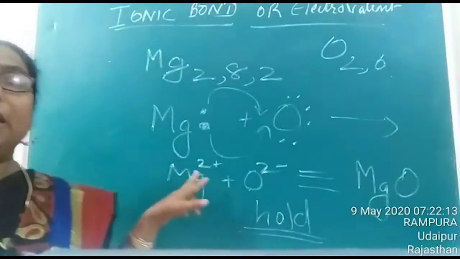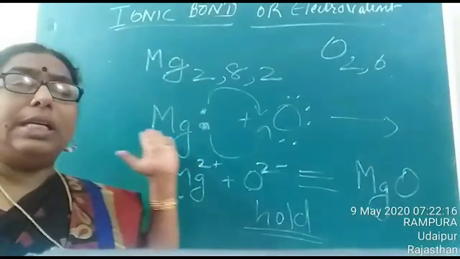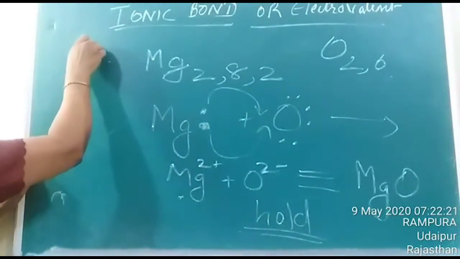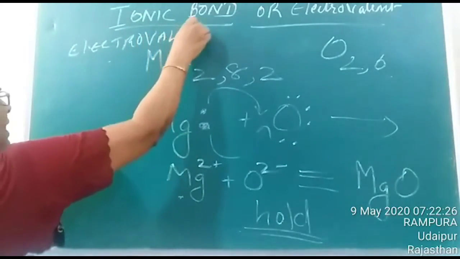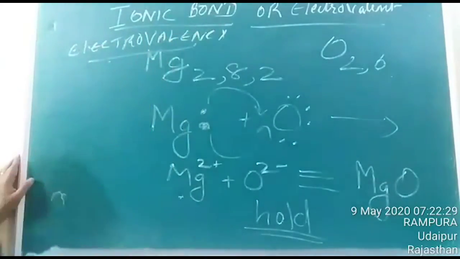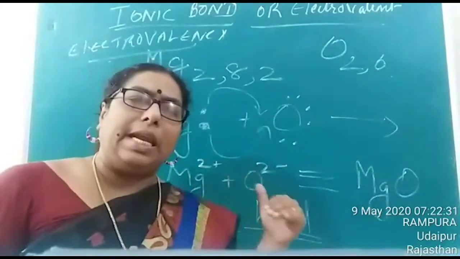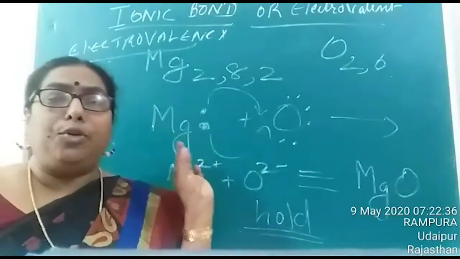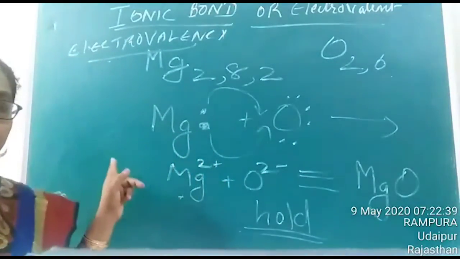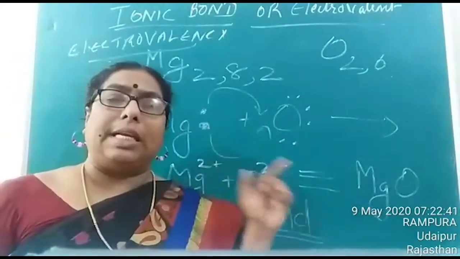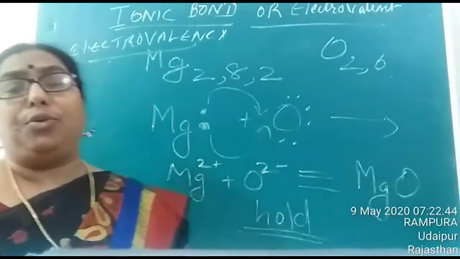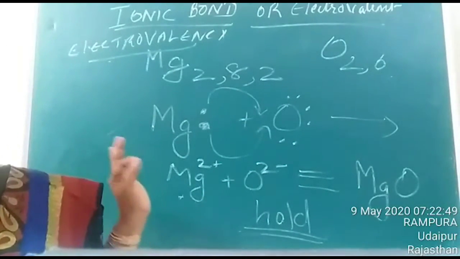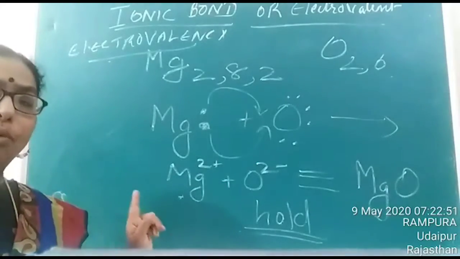And the number of electrons lost or gained by an atom is termed as electrovalency. Is it clear, children, what is electrovalency? Electrovalency means the number of electrons lost or gained by an atom. Magnesium loses 2 electrons, so the electrovalency of magnesium is 2, and oxygen gains 2 electrons, therefore the electrovalency of oxygen is 2. Is it clear, children, what is ionic or electrovalent bond and what is electrovalency?